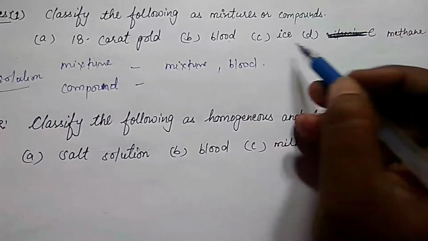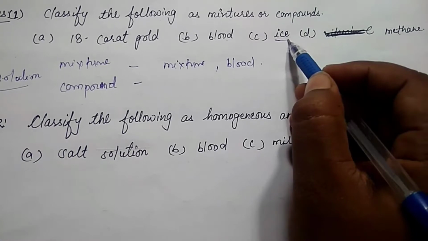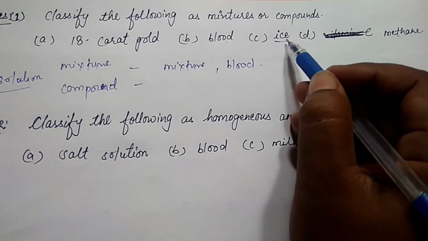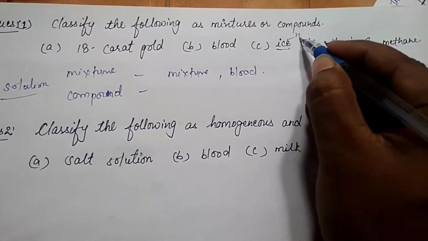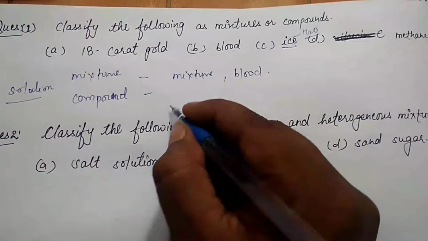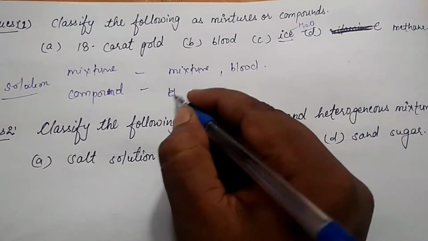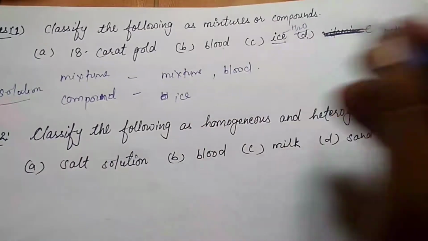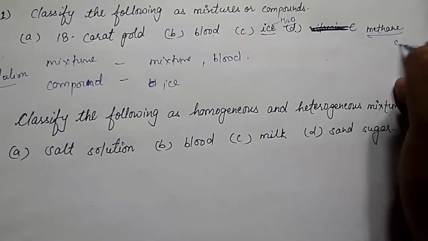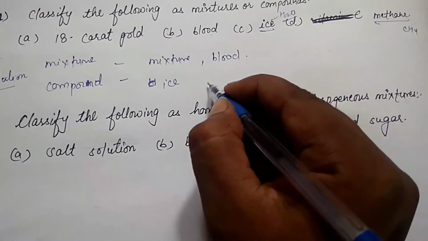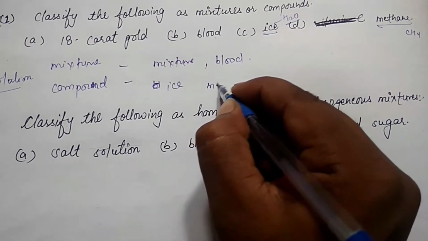Now ice. The element or compound present in ice, means the formula of water. It is a compound. So we can write ice is a compound. Methane is also a compound children, having the formula CH4, so it is also a compound.